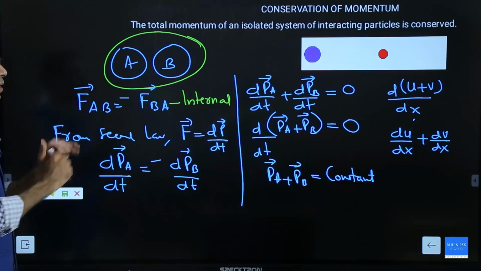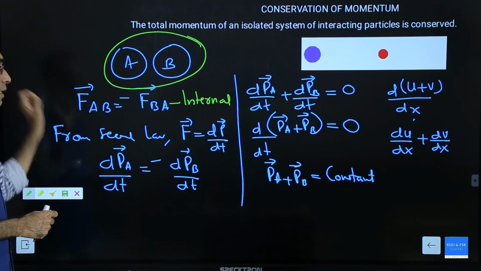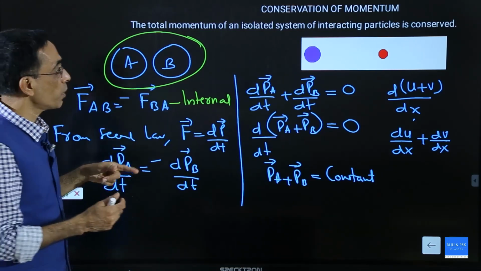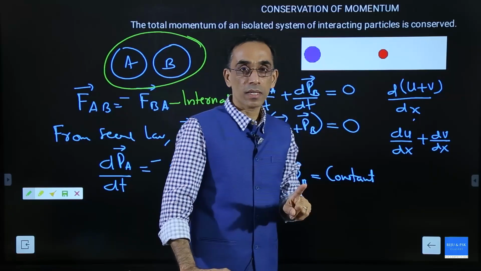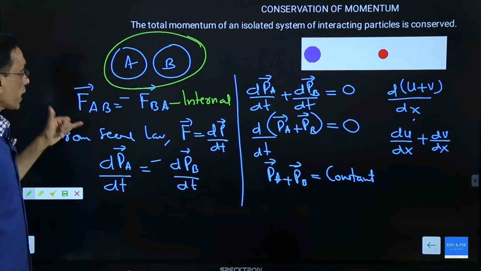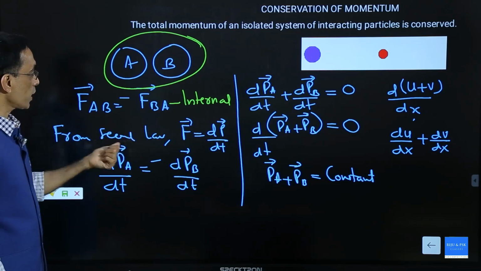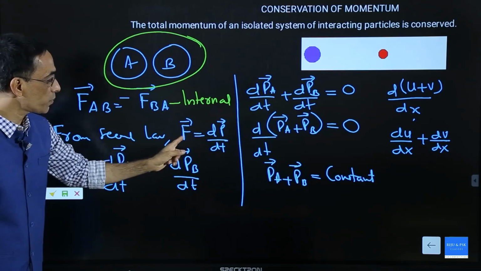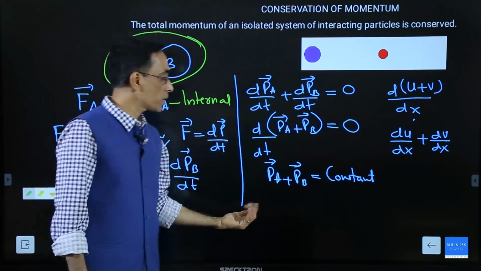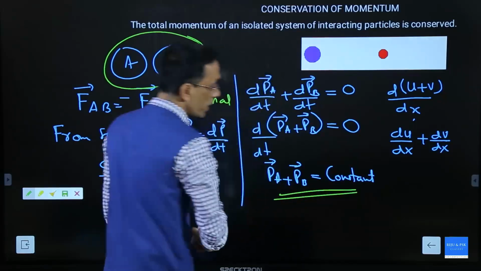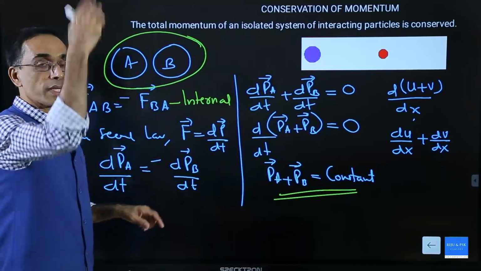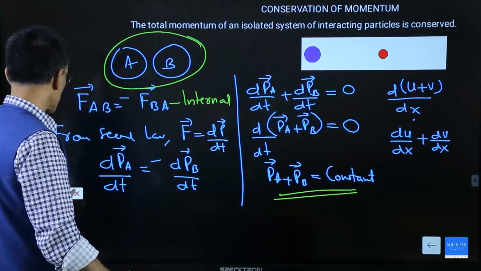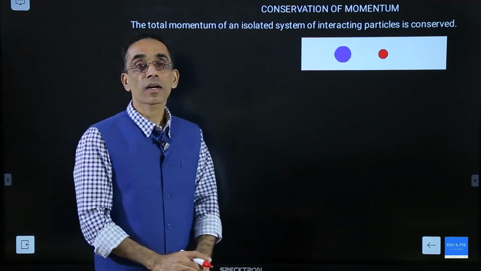So this you can learn as a derivation. How to start the derivation? You should write like this. Consider a system of interacting particles A and B. Then you can say the forces exerted by A on B and B on A are like this from the third law. From the second law, force is this thing. Then you write these steps, get the equation, and finally you get a statement like this. Then you can write, in the absence of external forces, the total momentum of interacting particles remains constant. That is the derivation of conservation of momentum.